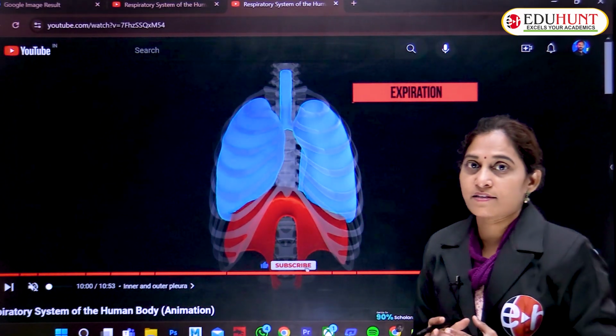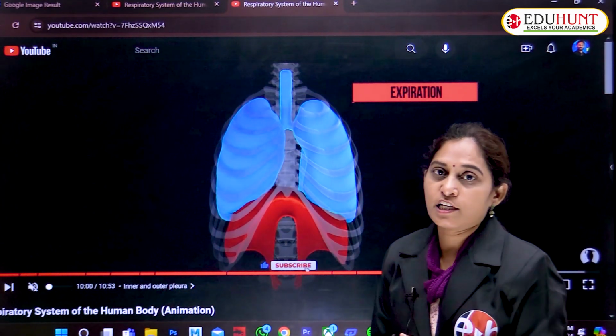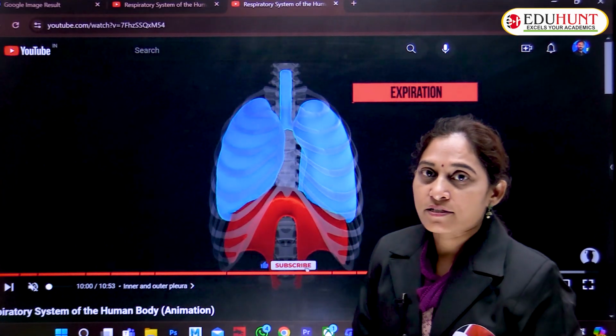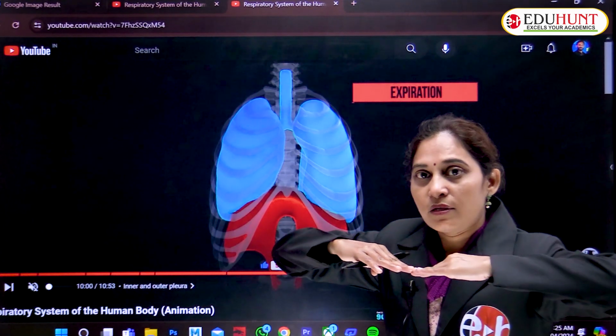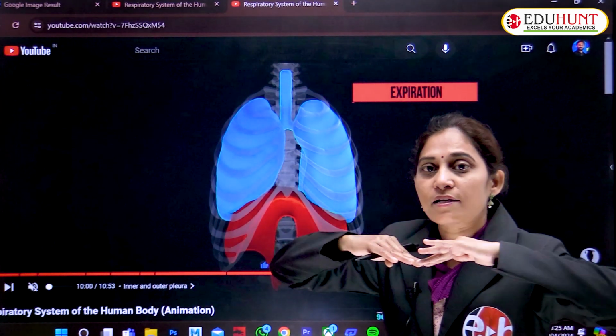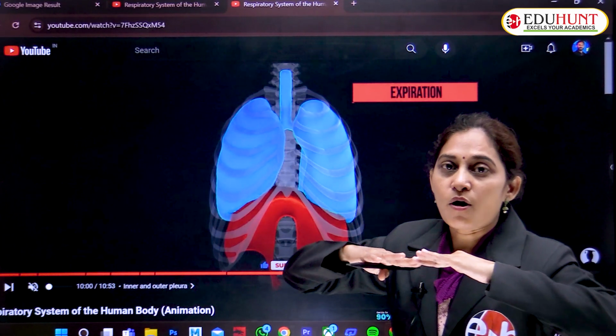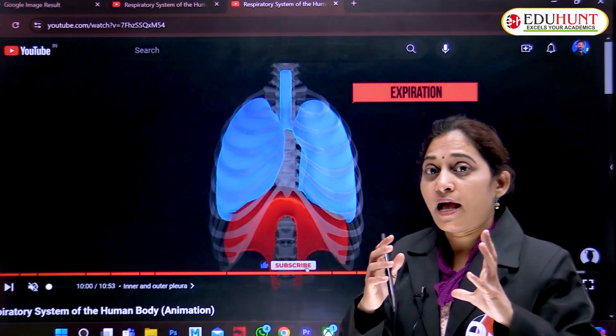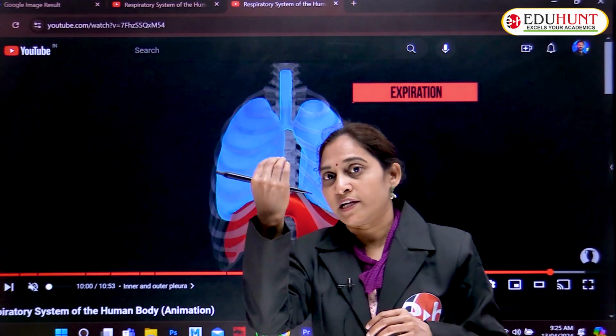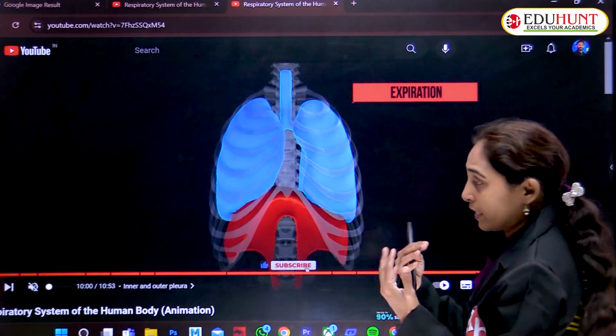While they are relaxing, expiration is taking place. During contraction, the diaphragm comes down like this and increases the thoracic cavity. Because of this, the lungs enlarge and have more capacity to take the gas in.